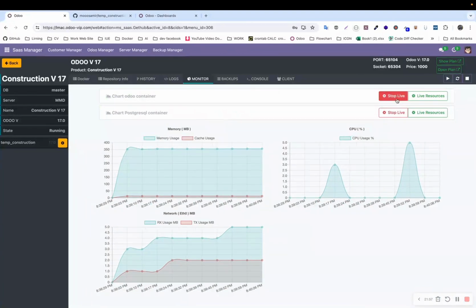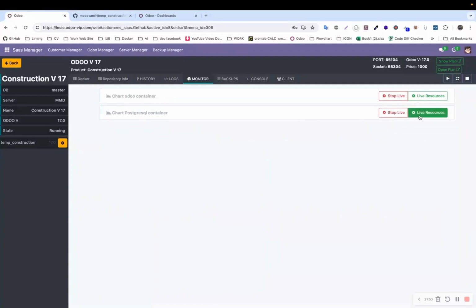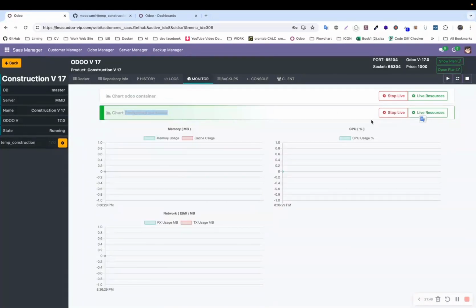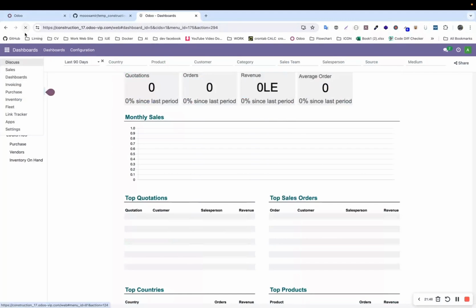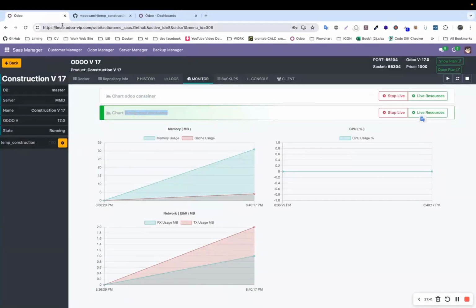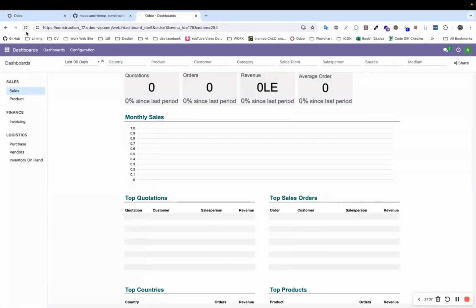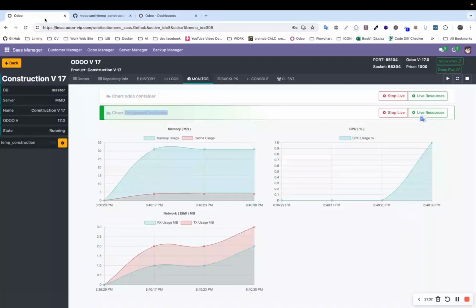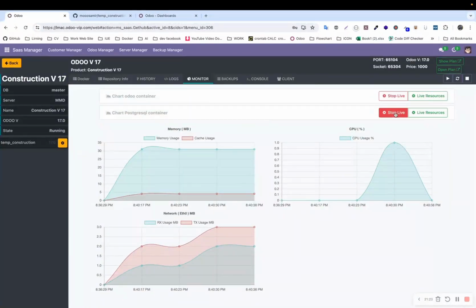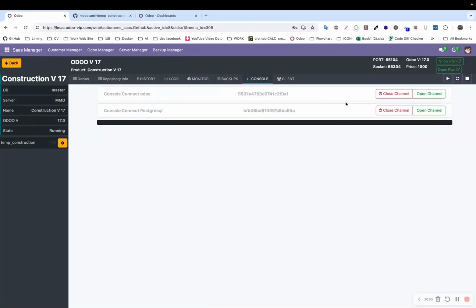I'll stop it now. Let's conduct the same experiment on the database management container now. Indeed, resource consumption is also monitored here.